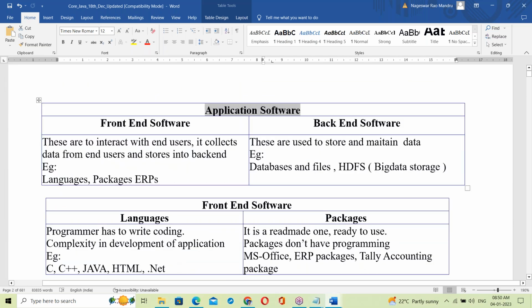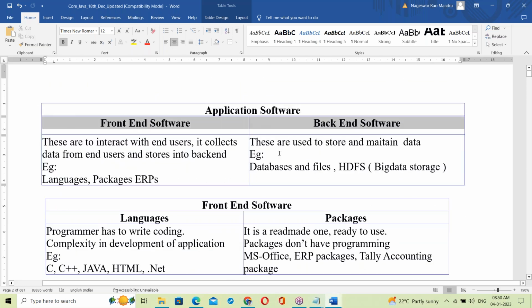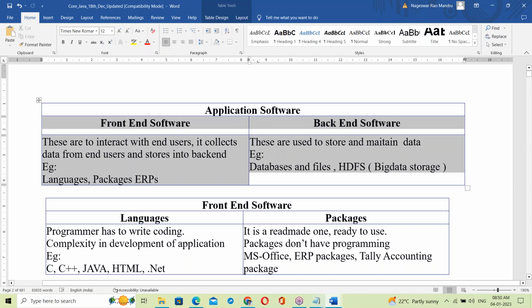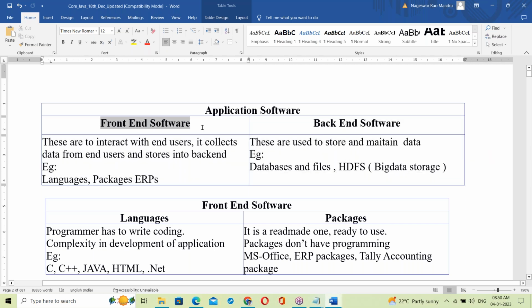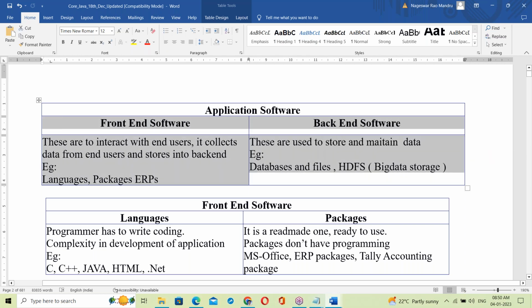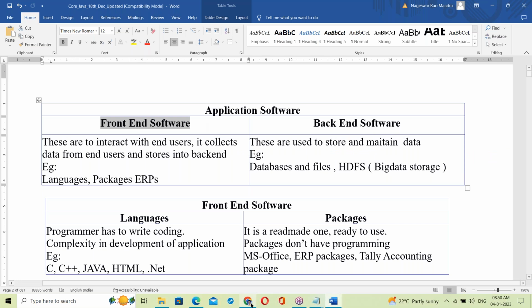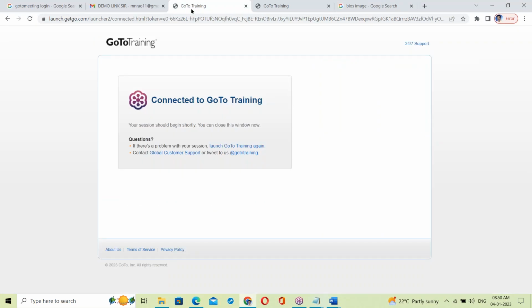Now let us talk about application software. Application software basically has two categories: front end software and back end software. So what is front end, and what is back end? Let us talk about front end first.